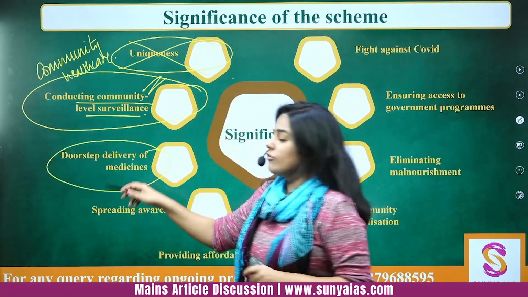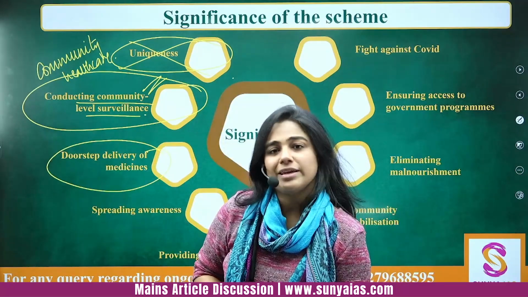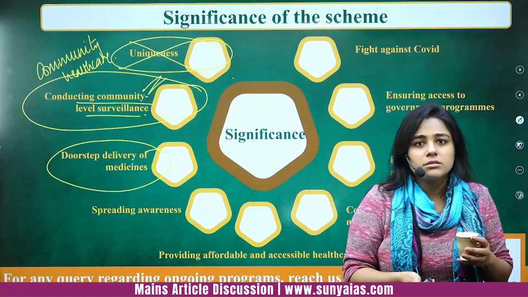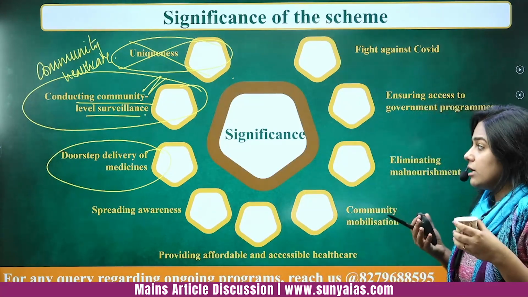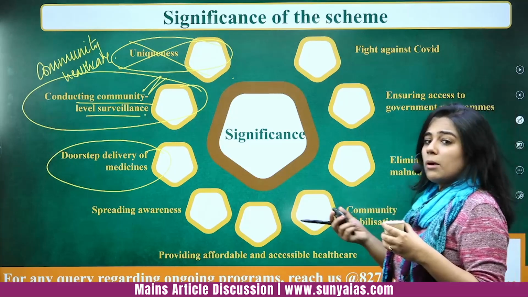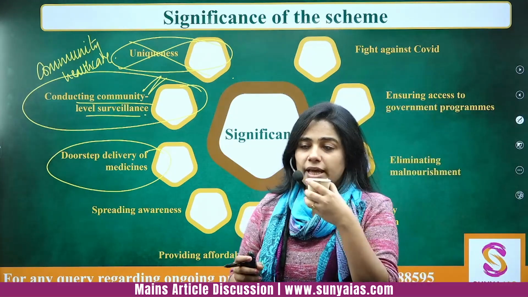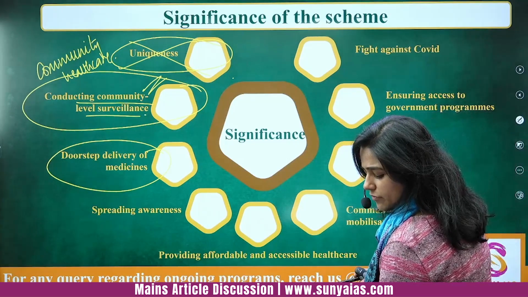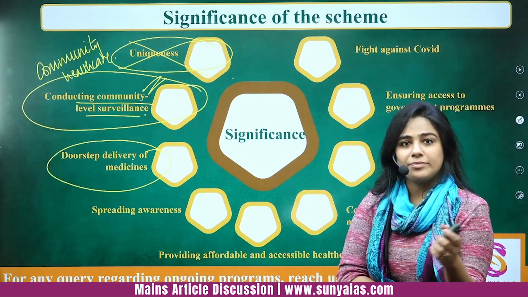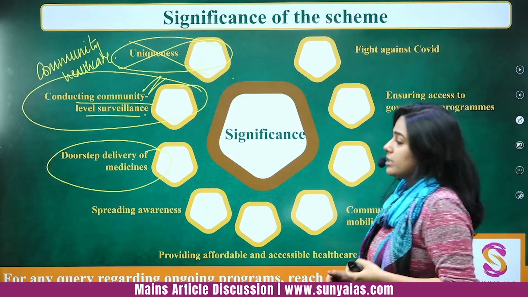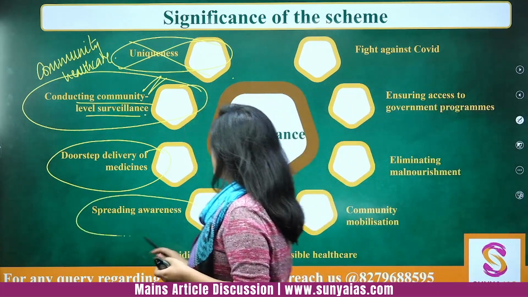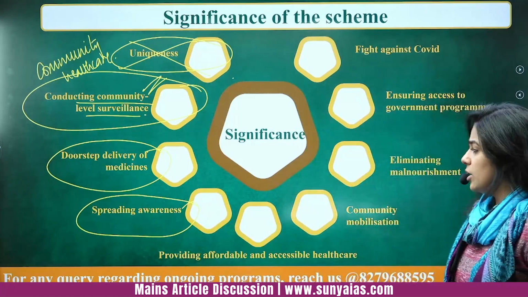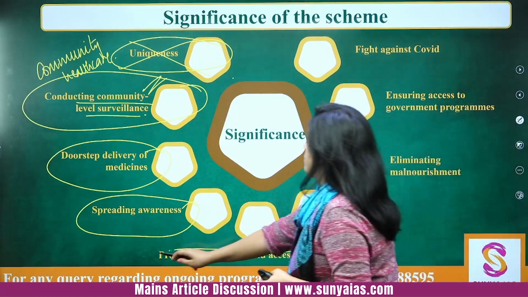Doorstep delivery of medicines also happens because when a woman is in the 7th or 8th or 9th month of her pregnancy, you cannot expect her to come to the center that way. So doorstep delivery is a point that you will write. This is the significance. You are supposed to write this. Overall spreading awareness, this point is generic. You're not supposed to write this in your mains. Okay. This is very important.